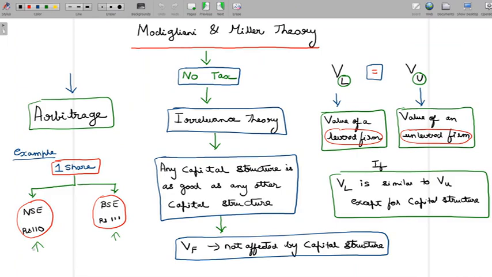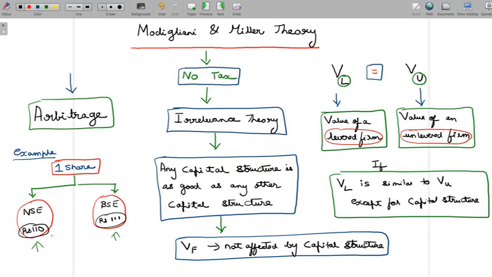Now if you look at this NSE BSE example here, the share is trading on two platforms at different prices. Now the question is, is 110 the correct price, and then do we say that 111 here is wrong? And then do we say that the share in BSE is overpriced because 110 is correct? Or do we say 111 is correct and then we say the share in NSE is underpriced? So how do we understand the words underpriced and overpriced?